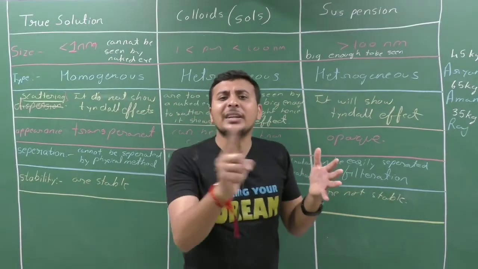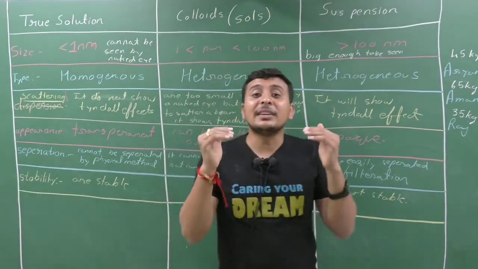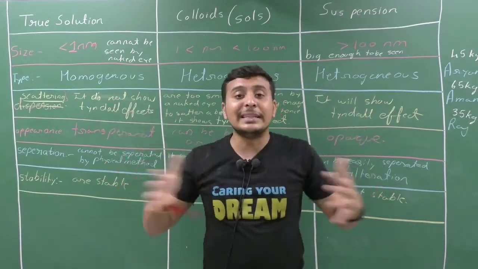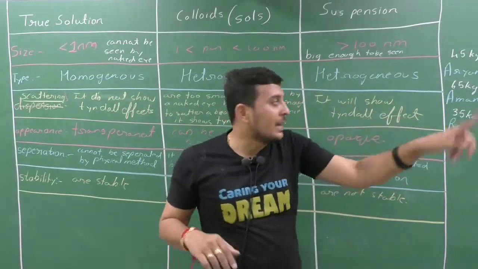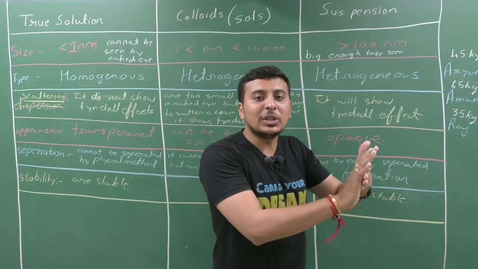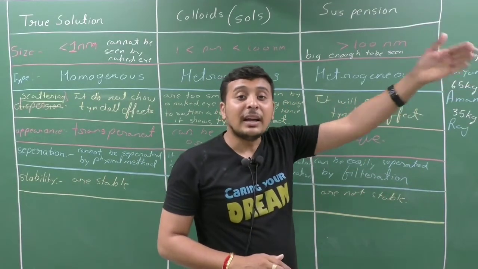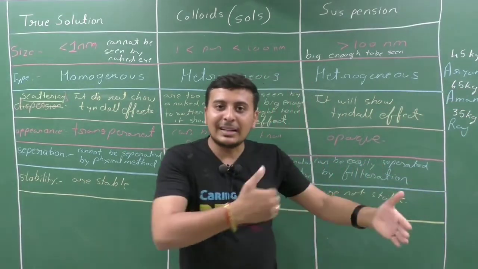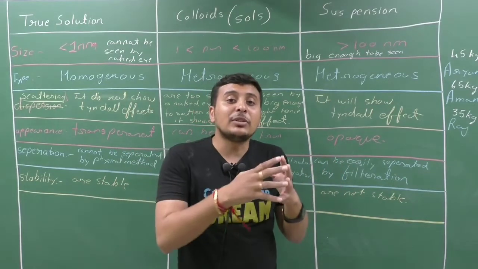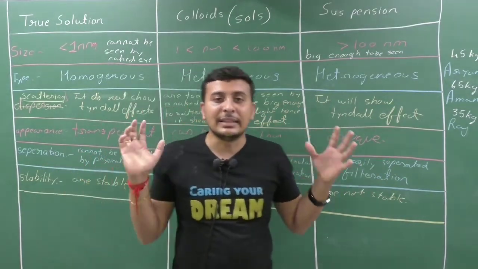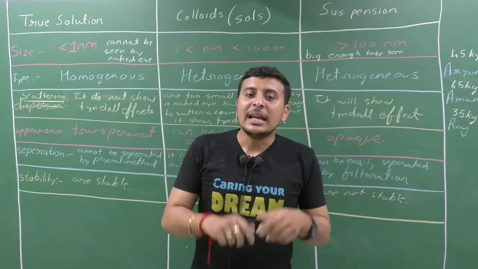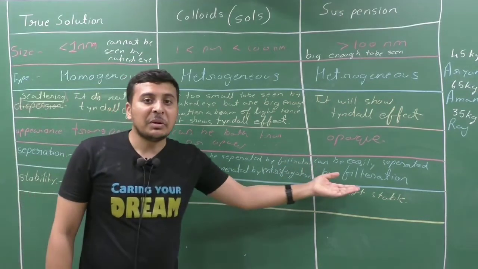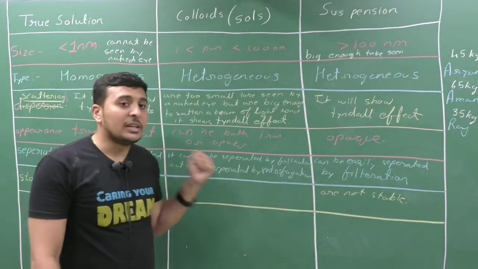When we rotate the particles at very high speed, the particles having the lowest mass, the highest mass, and different masses get automatically separated. First all three were on the same line, but after pushing, Raj is at the front, a few meters back there is Aryan, and a few meters further back there is Aman. So the particles are separated when an equal amount of force is applied on particles having different mass or different densities. Clear? That is centrifugation, and by this process we can separate colloidal particles. They cannot be easily separated by filtration, but we can separate them by centrifugation.